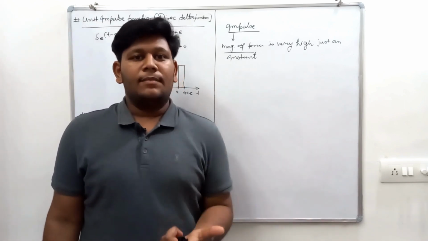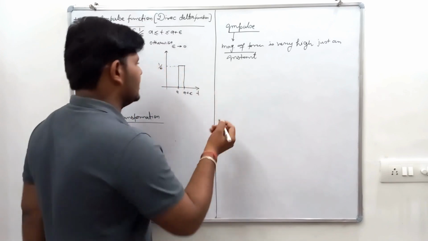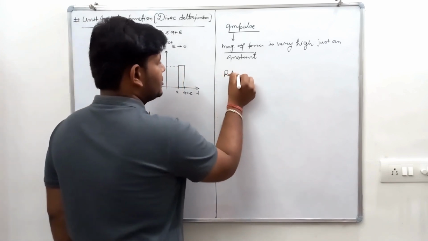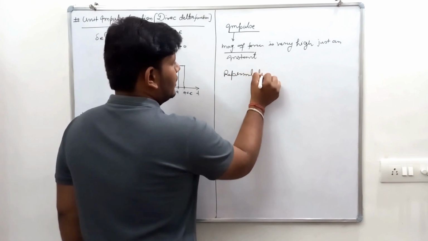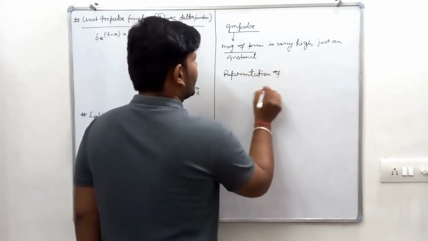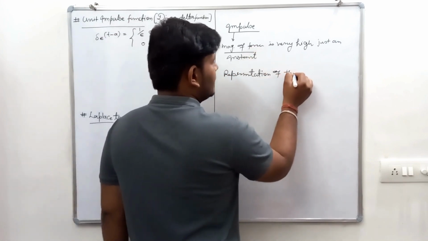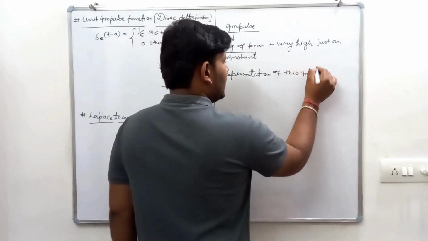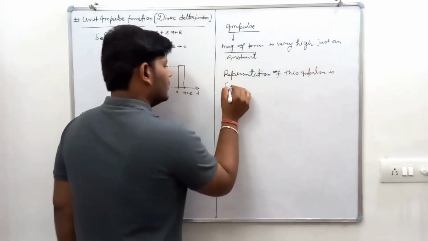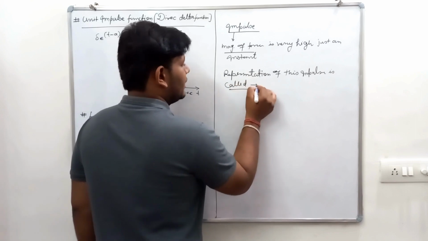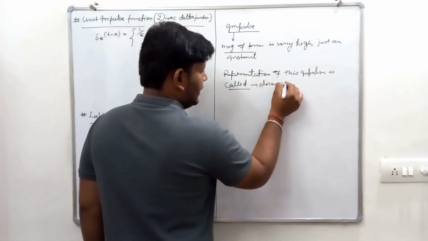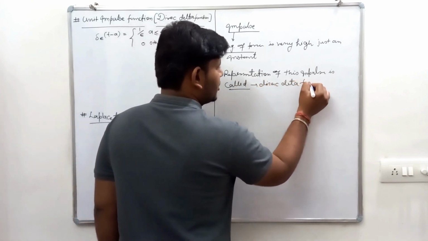That is the impulse, and the representation of this impulse is called the Dirac delta function.